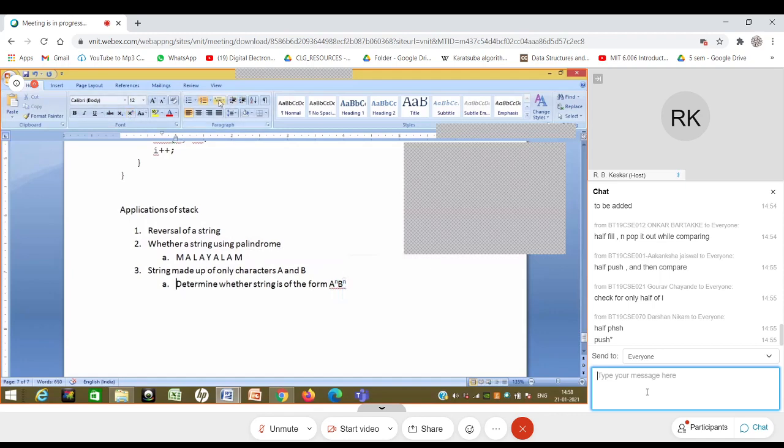So essentially, imagine that I write the string. What are A power n and B power n? Consider the strings AB, or AABB, or AAABBB, and so on. So this is for increasing value of n. But I don't know what the value of n is, by the way. I want to check whether my string is of any of this form. Any other form, if the string consists of A's and B's only, I don't consider as A power n, B power n. A power n, B power n means n A's followed by n B's.